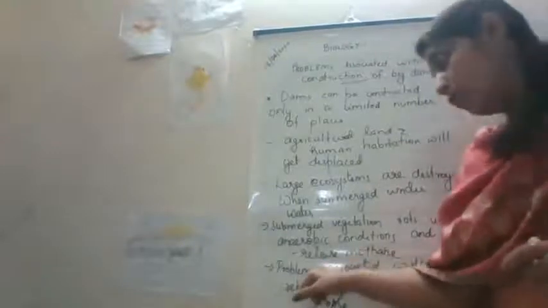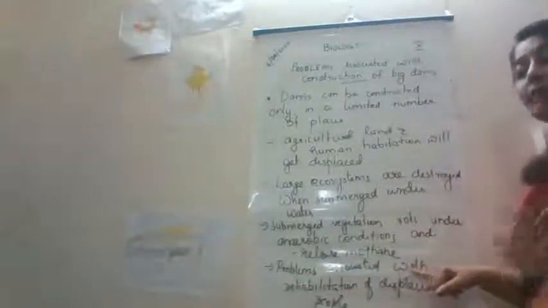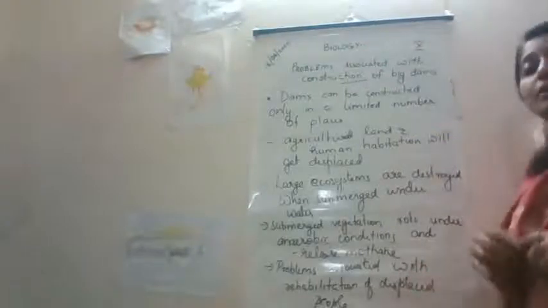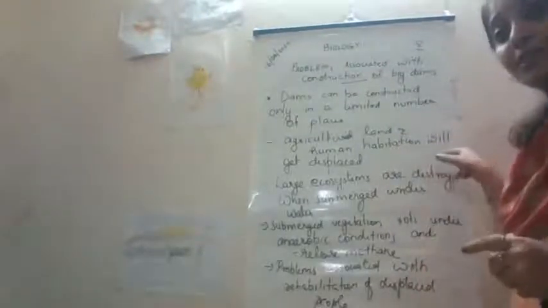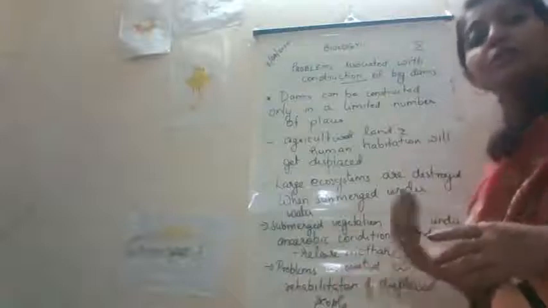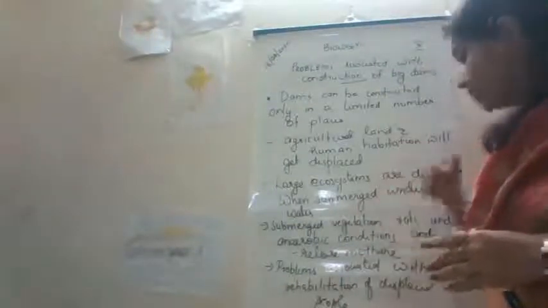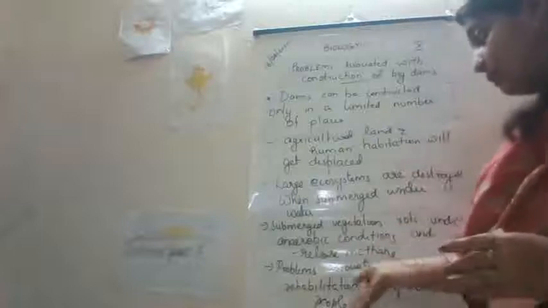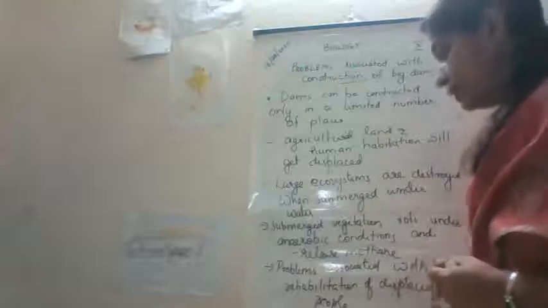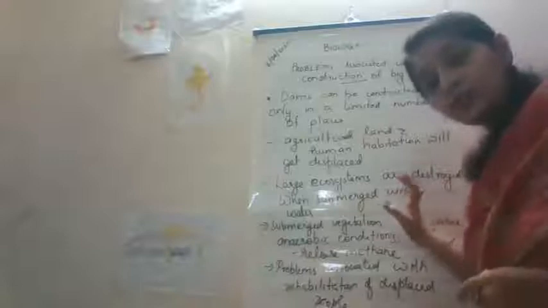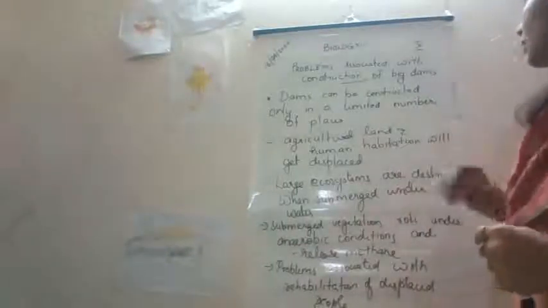Then the next problem is associated with the rehabilitation of displaced people. We said large number of people will get displaced. They lose their house. So the problem associated with it is rehabilitation. These people have to stay somewhere, no? So we have to arrange an alternative method for the stay of these people who get displaced by the construction of dams. So these are the major problems associated with the construction of big dams.